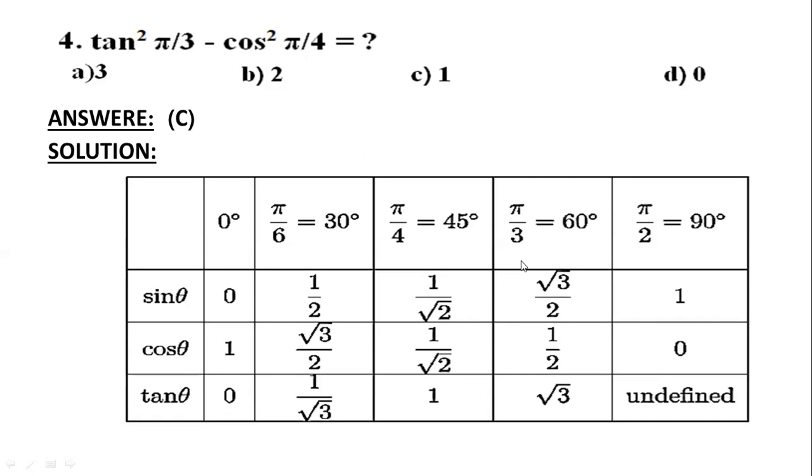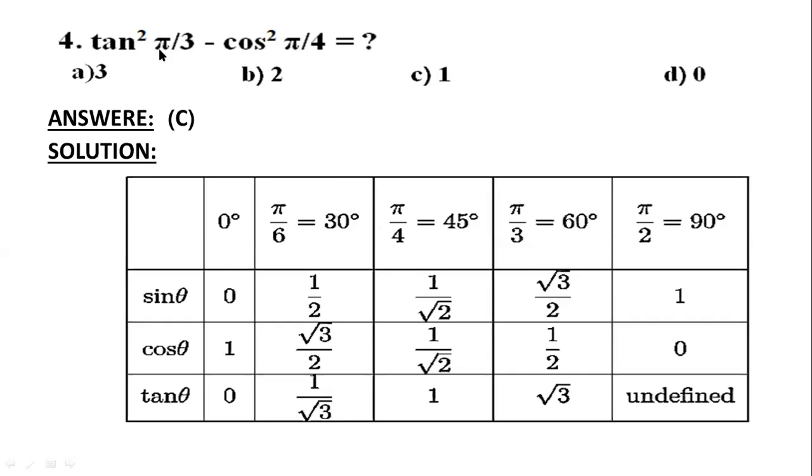I know from general math you have completed this chart, you have memorized it, where you remember 0 degree, 30 degree, 45 degree, 60 degree and 90 degree. But in higher mathematics you have to convert these degree angles into radian angles, and 30 equals pi by 6, 45 equals pi by 4, 60 degree equals pi by 3 and 90 degree equals pi by 2. Maybe one question arises in your mind, by which procedure can we convert degree into radian? That is degree into pi by 180. Degree into pi by 180.